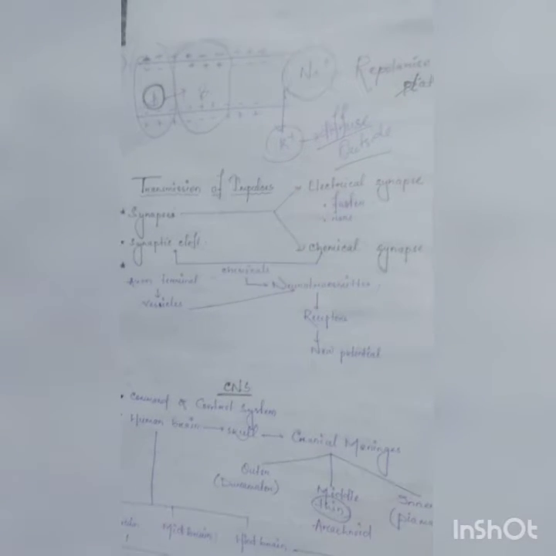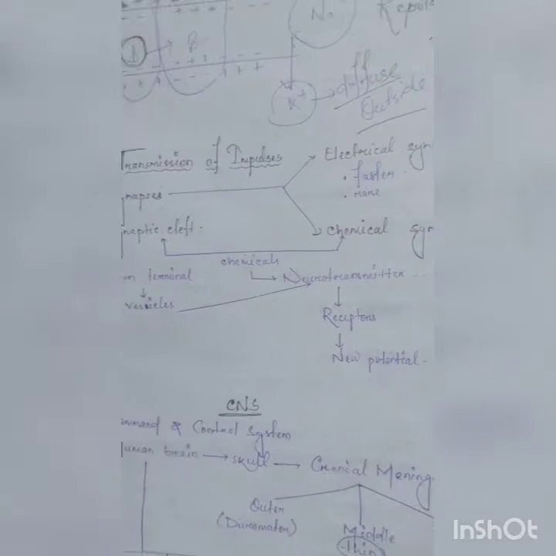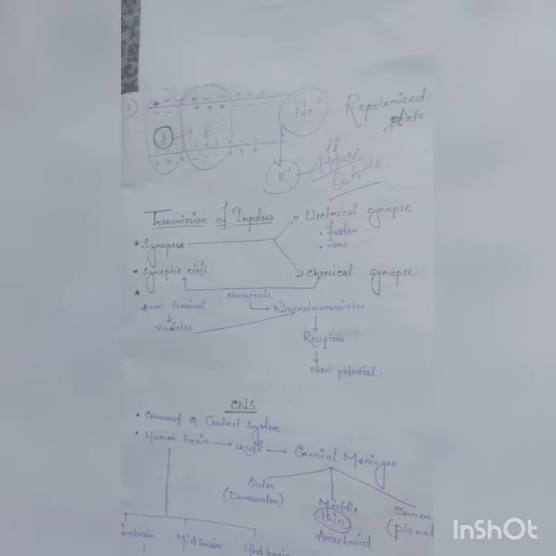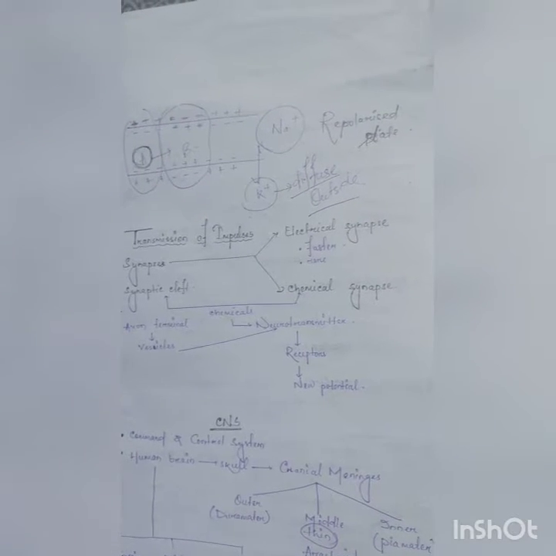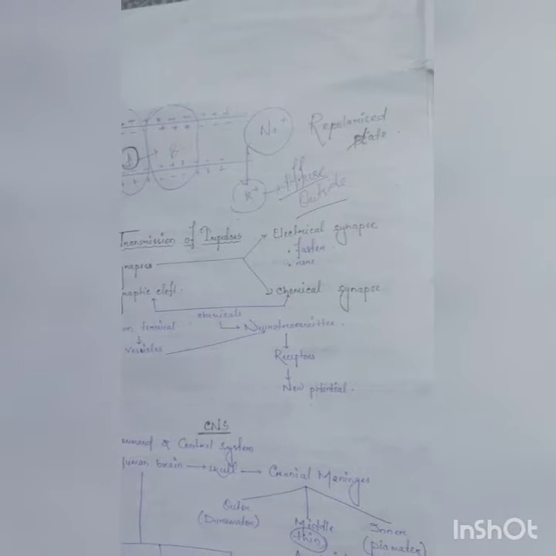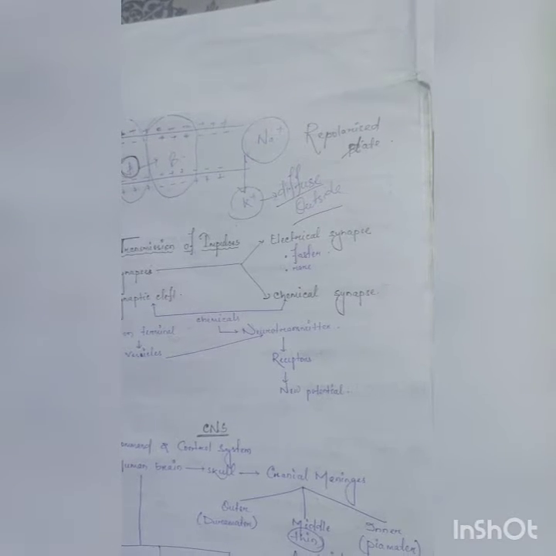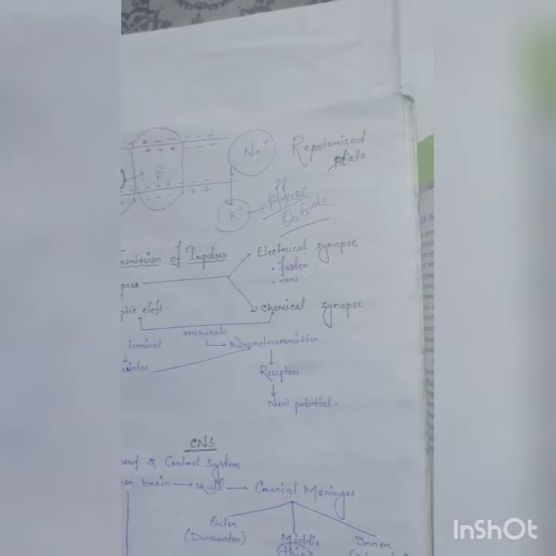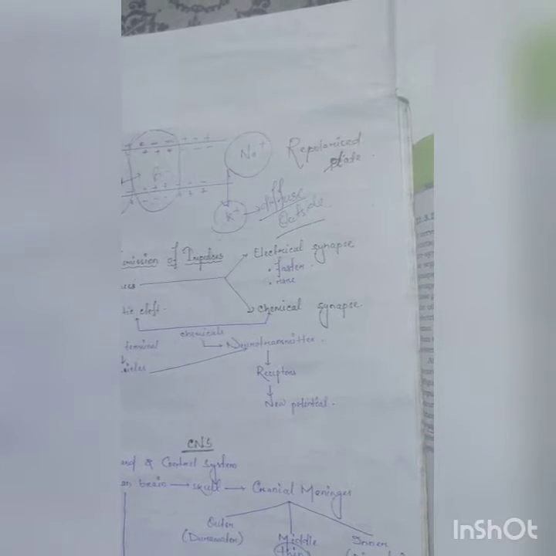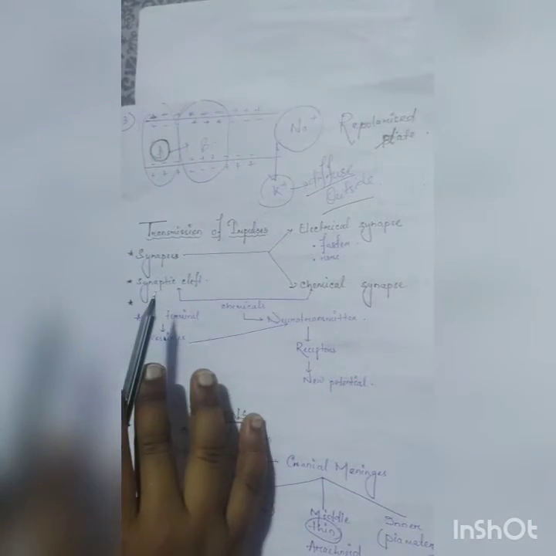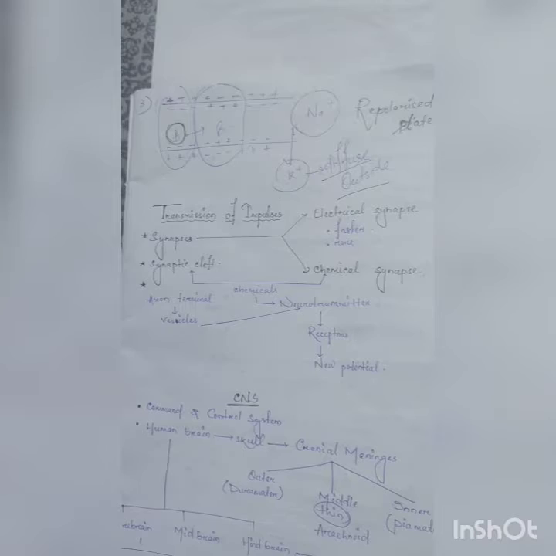Today we are going to discuss the next topic, that is transmission of impulse. In transmission of impulse, first we will be going through synapse. What is a synapse? A synapse, that is the nerve impulse, is transmitted from one neuron to another through the junction known as synapse. So synapse will be formed from the presynaptic neuron and the postsynaptic neuron, and the gap between two neurons will be termed as synaptic cleft. Synaptic cleft will be the gap.